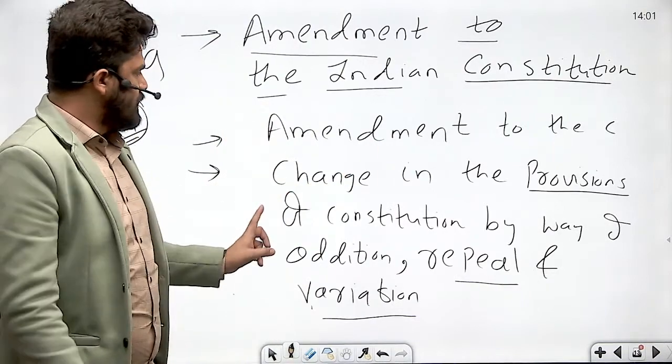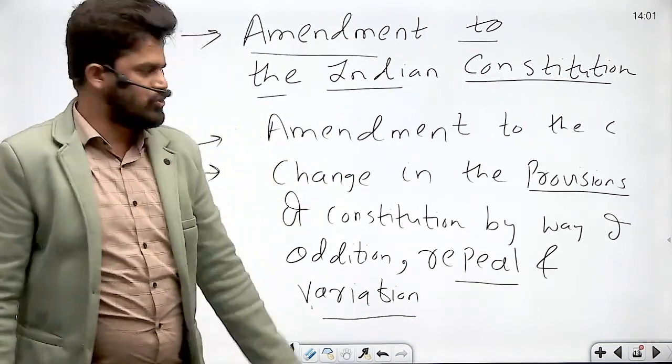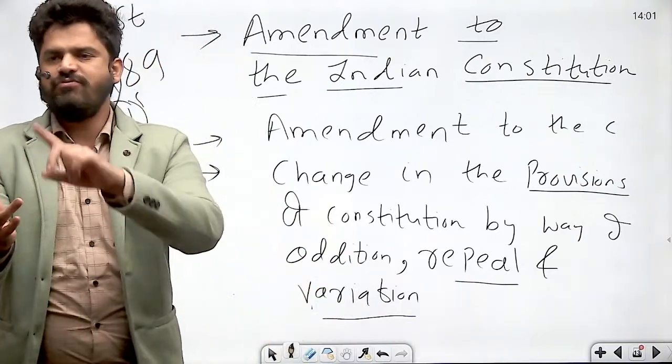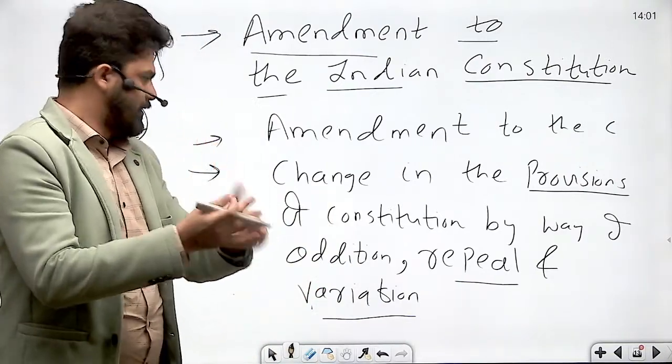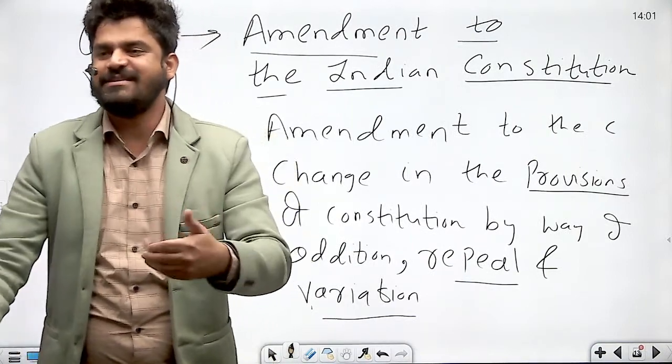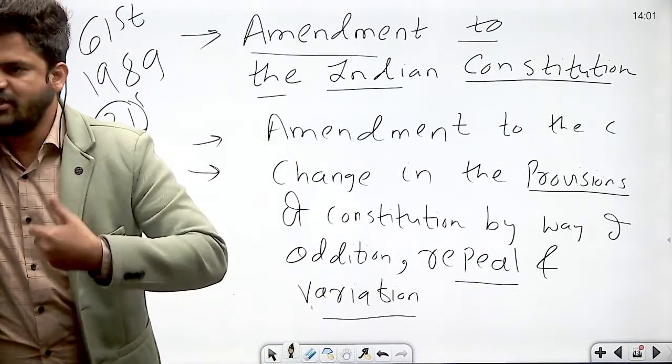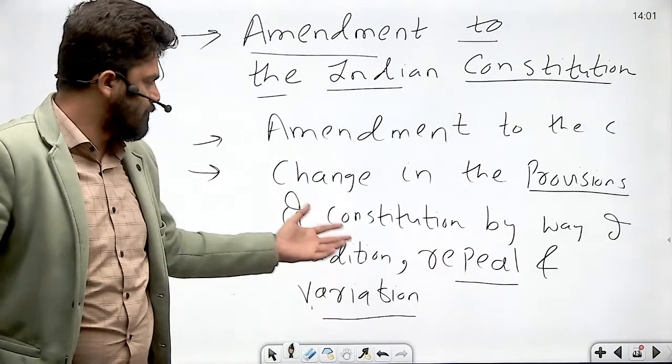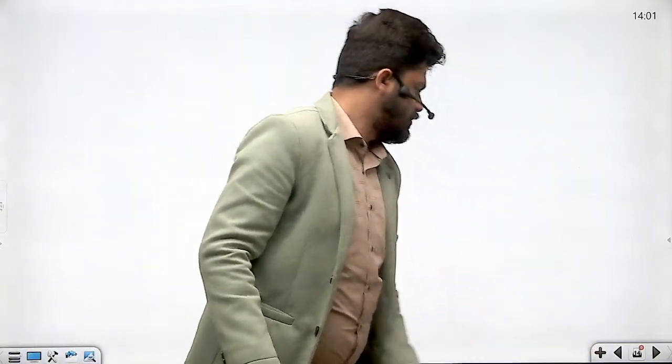So what is amendment? Amendment to the Constitution means change in the provisions of the Constitution by way of addition, repeal or variation. As simple as that. This is what amendment means. ठीक है? हिंदी में इसको कहते हैं संशोधन करना. और संशोधन तीन प्रकार से हो सकता है. Addition, repeal and variation. Got it? What do you mean by amendment, right?